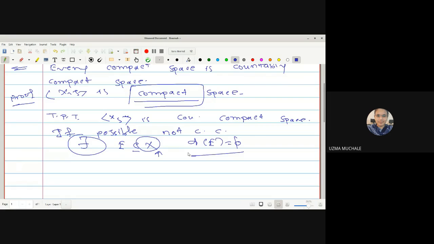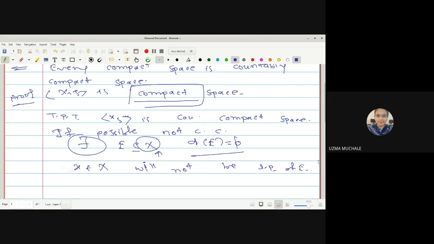What do we mean by the derived set of E being empty? Each point of X will not be a limit point of E.